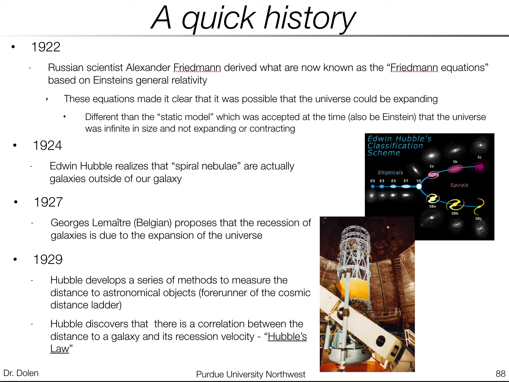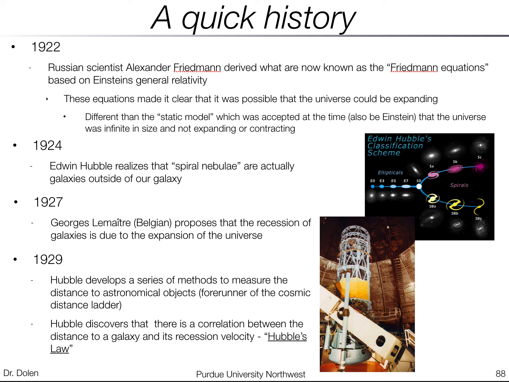And then in 1929, Hubble again, he developed a series of methods to measure the distance to astronomical objects. So this is a forerunner of the cosmic distance ladder. This is how astronomers are able to measure how far away different objects are, and there's a series of ways they do that. For things that are closer, they use one method. For things that are an intermediate distance away, they use a different method. And this is a cosmic distance ladder. It's how you can have a good measurement of how far away something is.